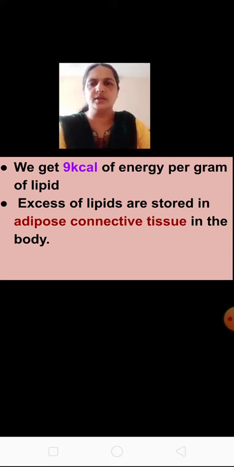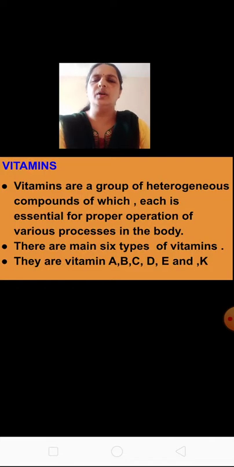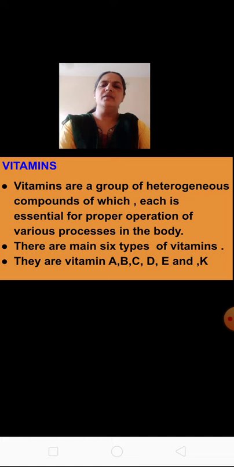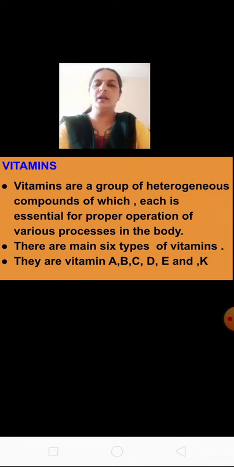So, understood what are lipids? Now let us see about vitamins. What all we learnt till now? We saw about carbohydrates in the previous video, how energy is given. We learnt about aerobic and anaerobic respiration.